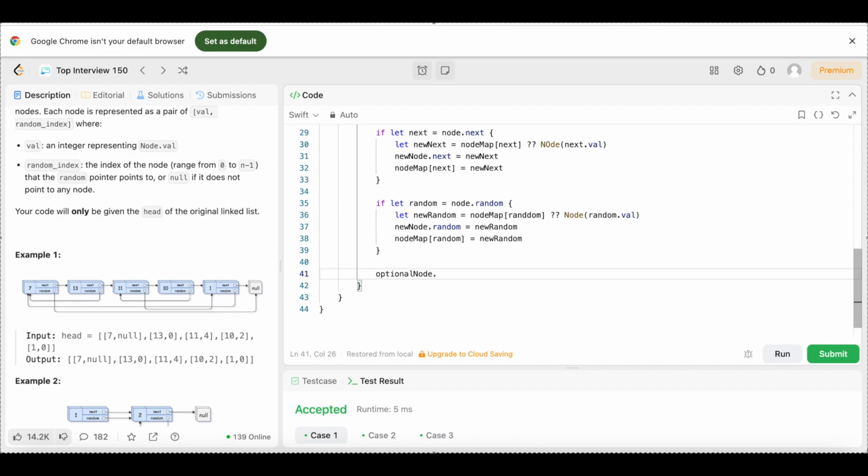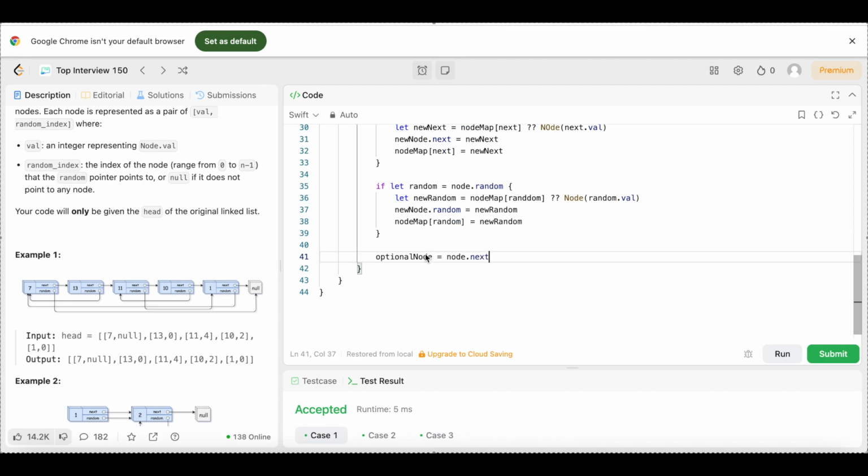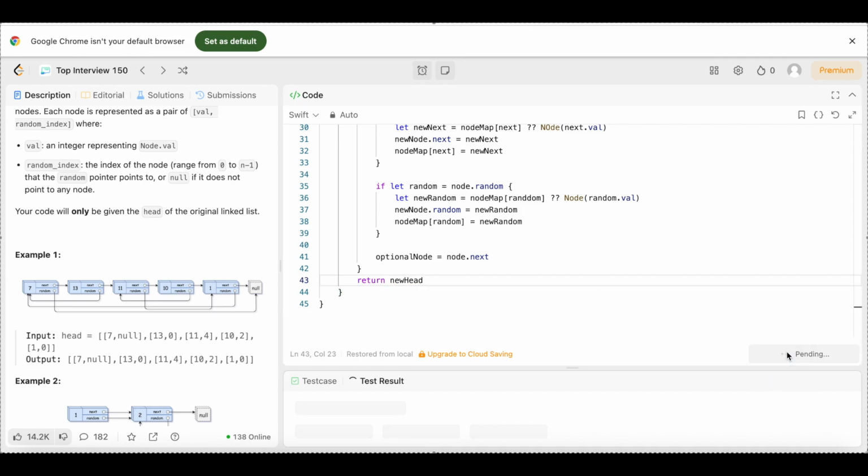Then come outside of that if statement and we are going to say optional node equals node dot next. Then after that we're just going to come down here and return new head, just like that. Let's run it, see if it runs like it's supposed to.